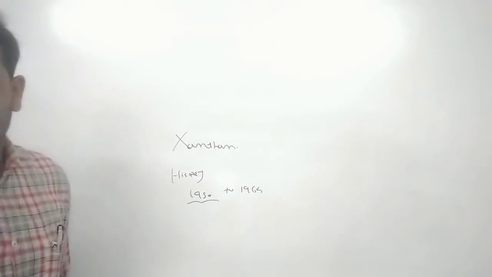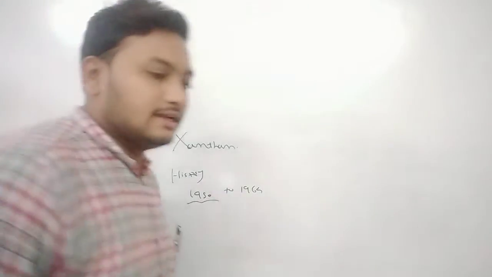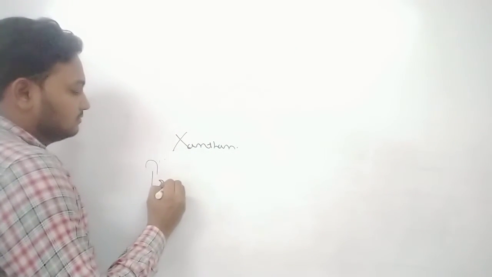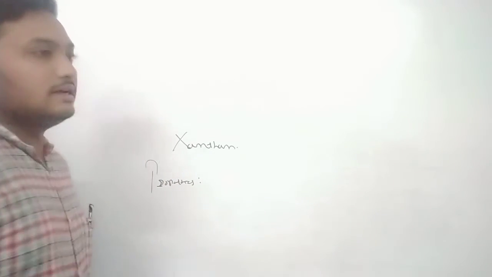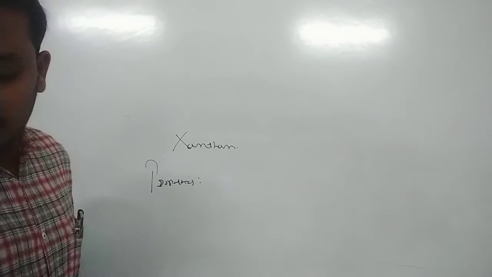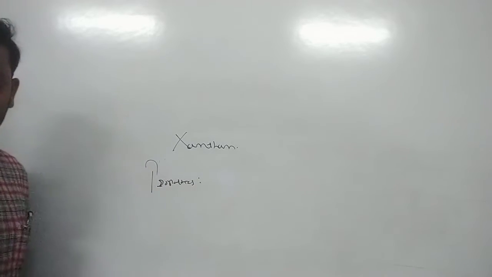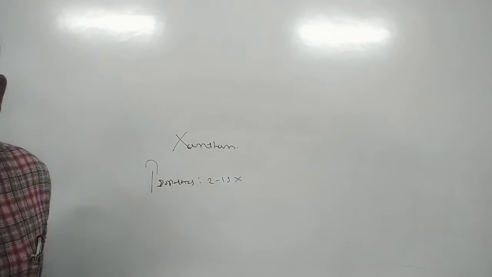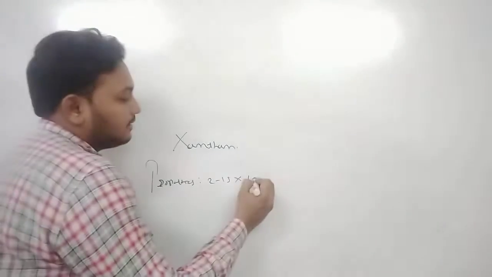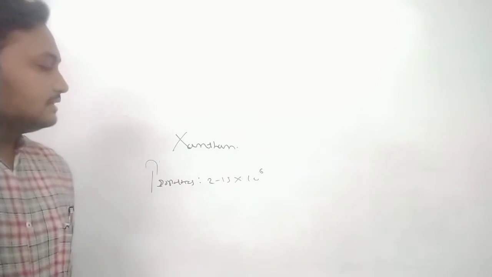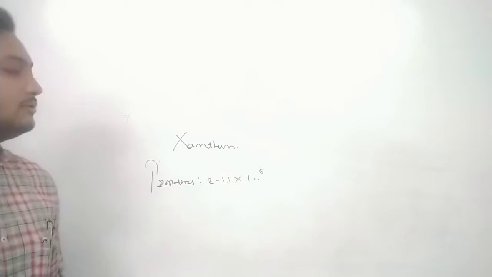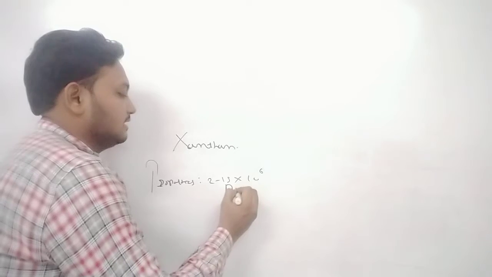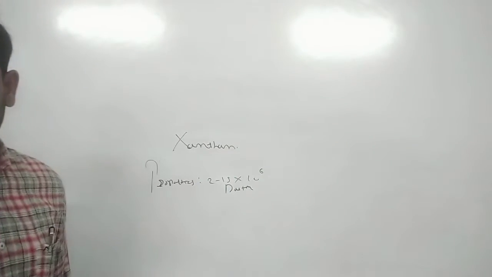Okay, so what are the properties of the xanthan? Properties, so first property, it is a heteropolysaccharide. Another is that the polymer is around 2 to 15 into 10 to the power 6 Dalton. What is the weight of this xanthan? 2 to 15 into 10 to the power 6 is the molecular weight of this xanthan. That is in Dalton. Okay.